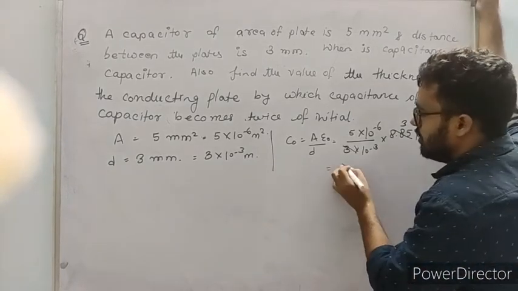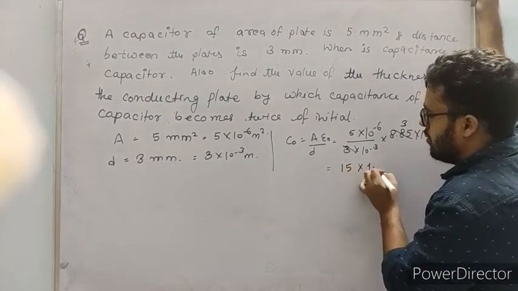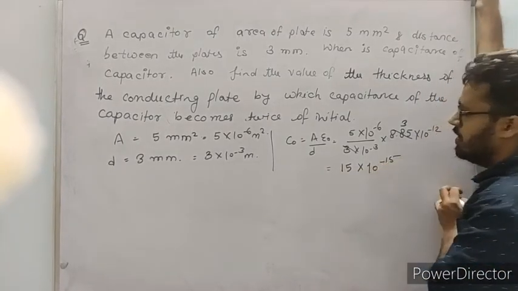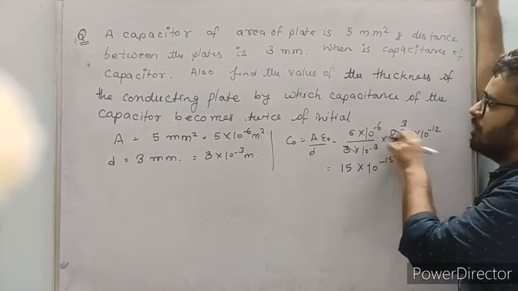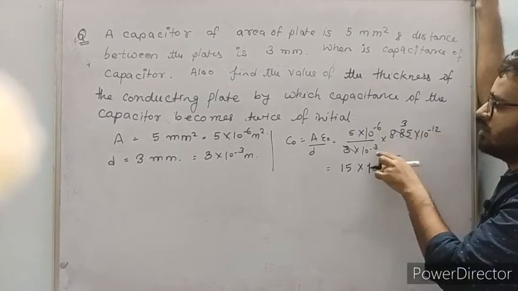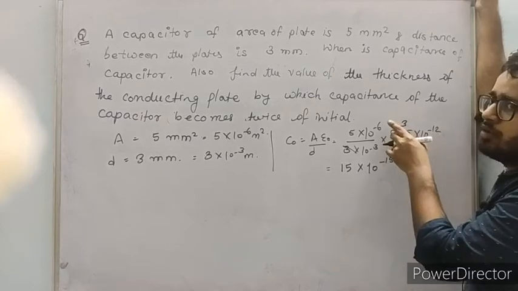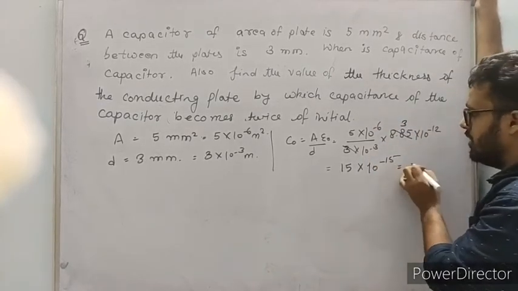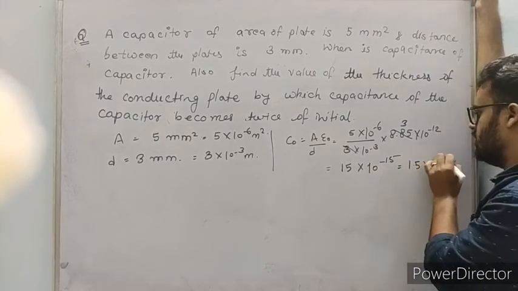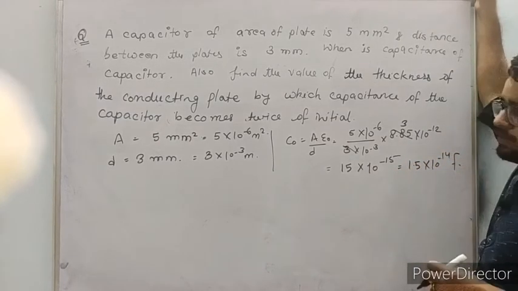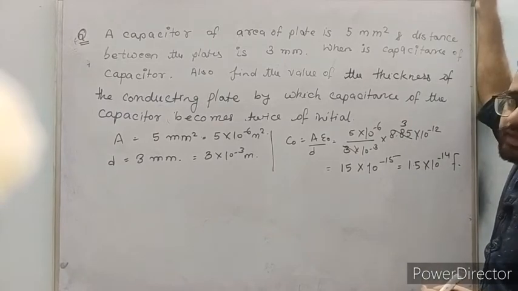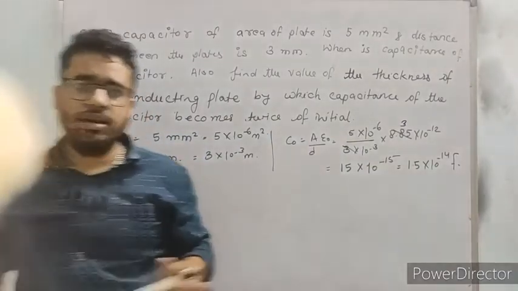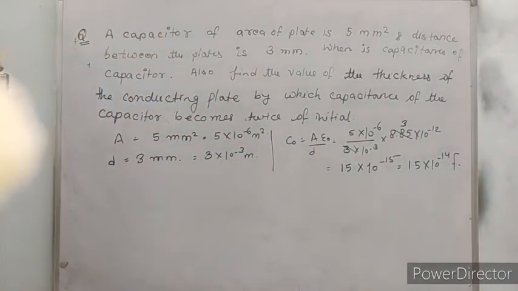If you are studying physics, you have to learn about the approximations that we use in the formulas. And comparing the powers of 10, minus 6 minus 12 becomes minus 18, and this minus 3 goes up and becomes positive, so 15. So 15 into 10 to the power minus 15, that is 1.5 into 10 to the power minus 14 farad. That is going to be the answer. You can easily find this value of C using the formula. I think it was very easy. But look ahead at what comes next.